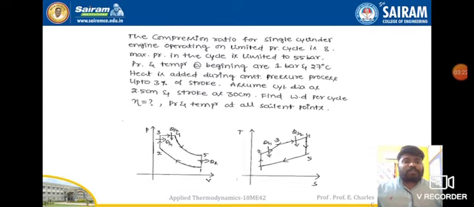First we need to draw the PV and TS diagrams for the diesel dual cycle. 1 to 2 is adiabatic compression, 2 to 3 is heat addition under constant volume, 3 to 4 is heat addition again, under constant pressure, 4 to 5 is adiabatic expansion, and 5 to 1 is heat rejection under constant volume. So in the TS diagram, there are two heat addition processes and one heat rejection, 5 to 1 being the heat rejection process.